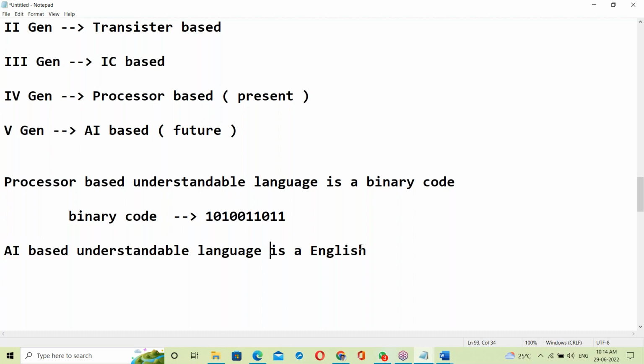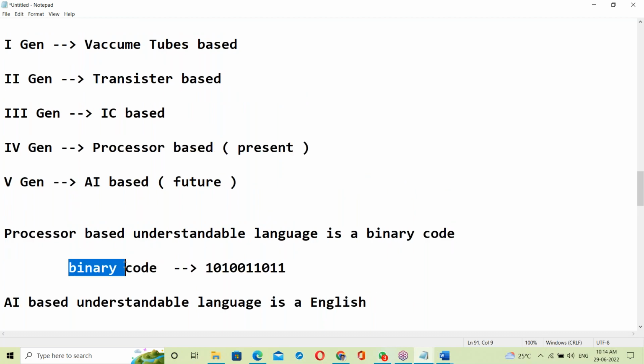AI understands a language like English here. Now this is binary code. It's a system understandable language. We call it low level language.